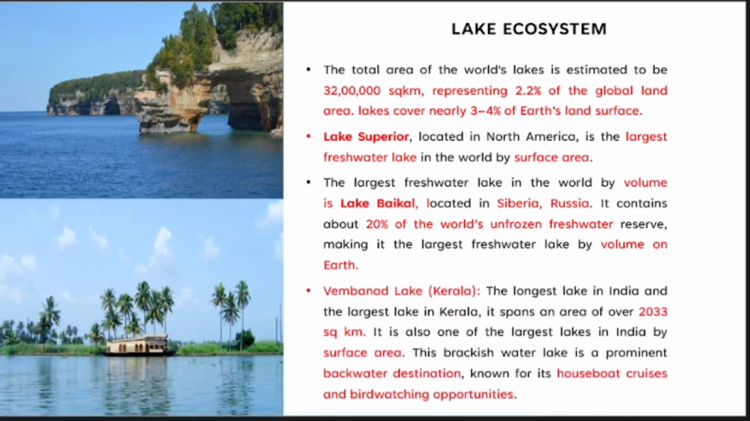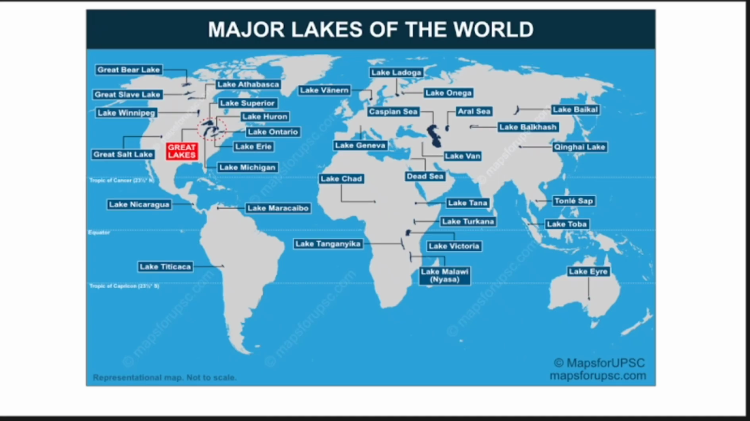And Lake Baikal, this is in Siberia, Russia. This is the largest lake in Siberia, which has a depth of 1500 meter, that means 1.5 kilometer of depth. In India we don't have a very large lake. The largest lake in India is in Alappuzha district, Vembanad Lake, which is 2033 square kilometer. This is a freshwater lake.